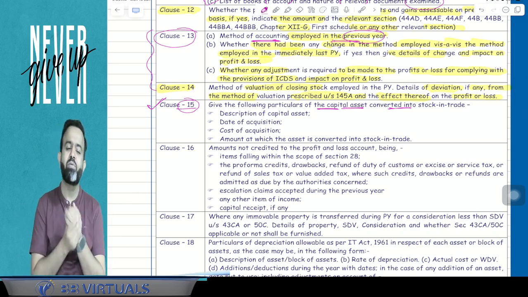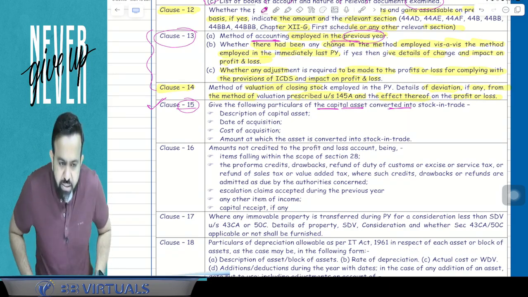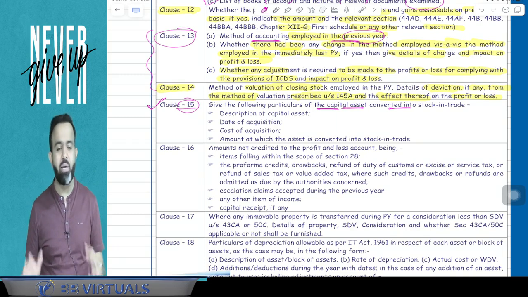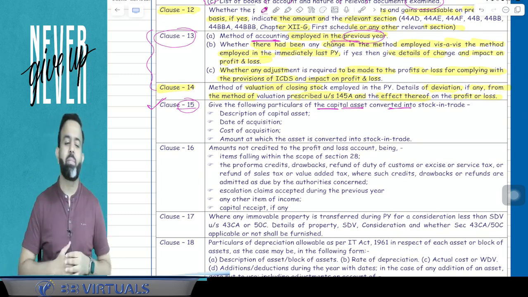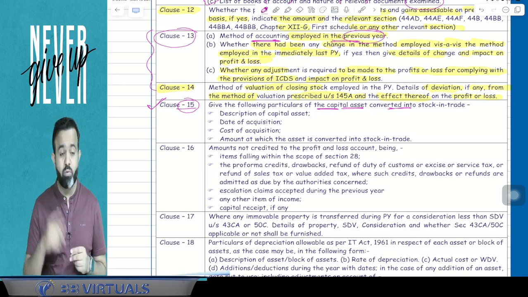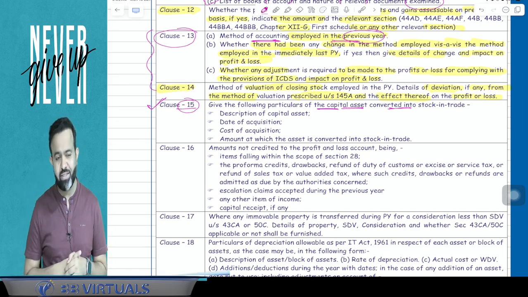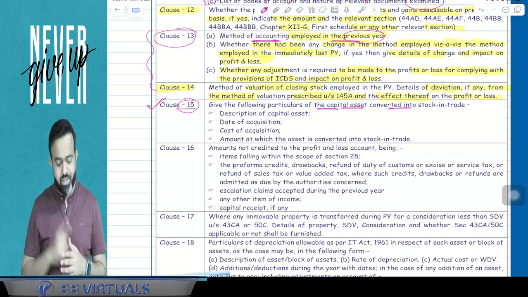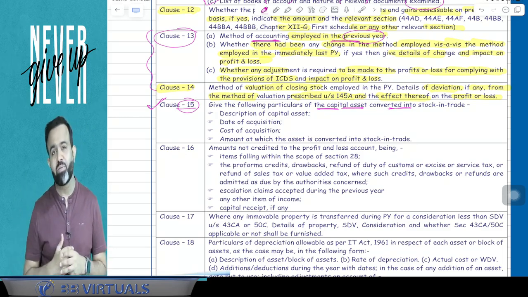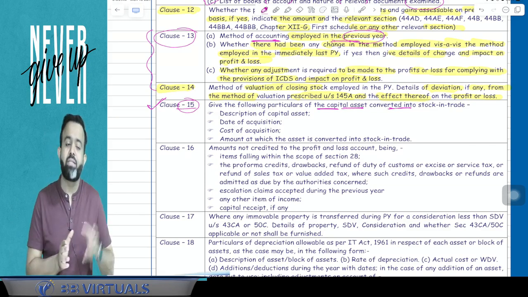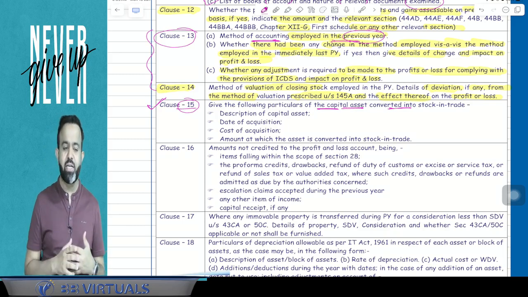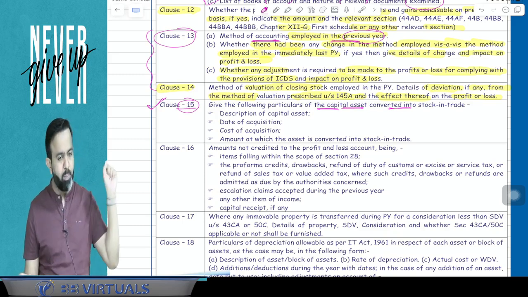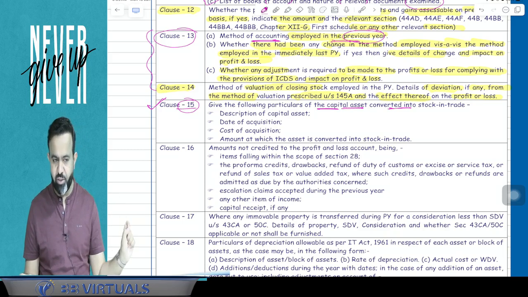So here in clause number 15, the chartered accountant will report: is there a conversion of capital asset into stock in trade or not? And if there is a conversion of capital asset into stock in trade, then what was the cost of acquisition of that capital asset, what is the period of holding, the date of acquisition, as well as at what value it is converted. Normally we convert at fair market value. So whatever the fair market value is, that also we are required to mention in clause number 15. You got my point or not?